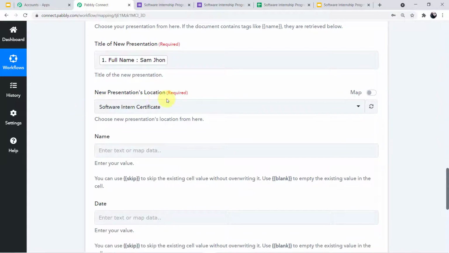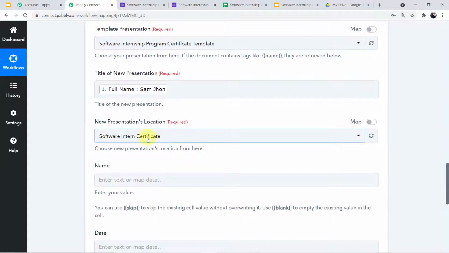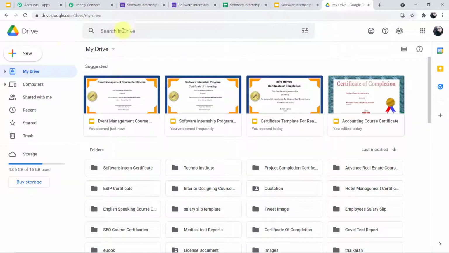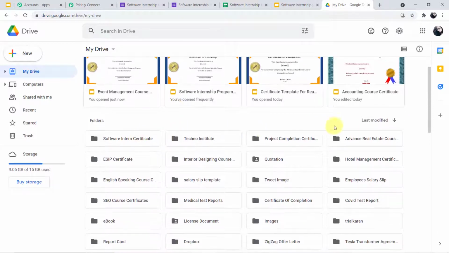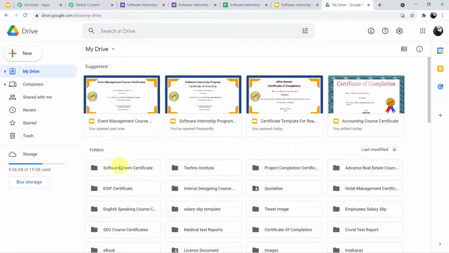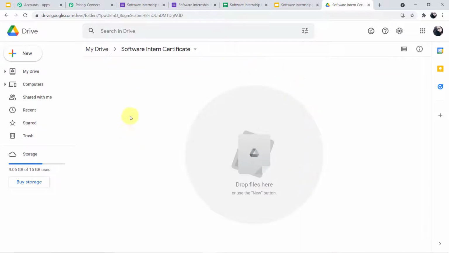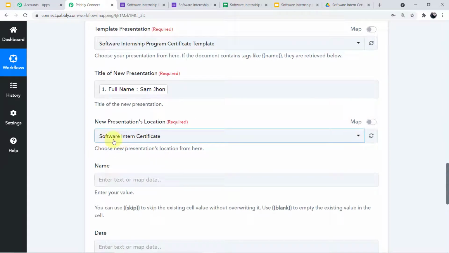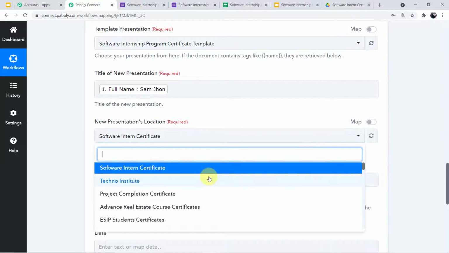Okay. Now the new presentation's location. So what is this new presentation's location? This is the folder which I have created in my drive. Okay, let me show it to you. If I go to my account on Google Drive, here you can see there are various folders I have created. I want this particular certificate to be saved in my drive in this particular folder. So for that, I have created a folder under the name of software intern certificate so that I can remember it afterwards. So I have to map this particular folder location here, which is already mapped: software intern certificate.